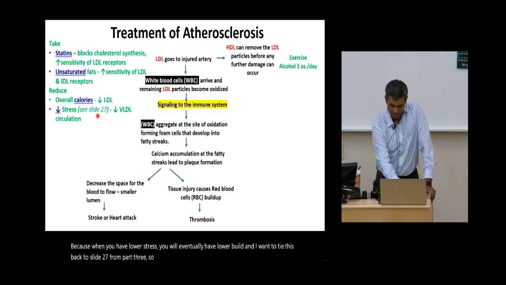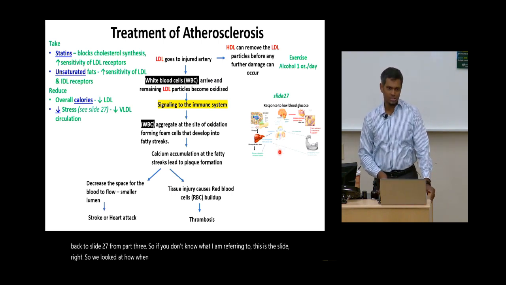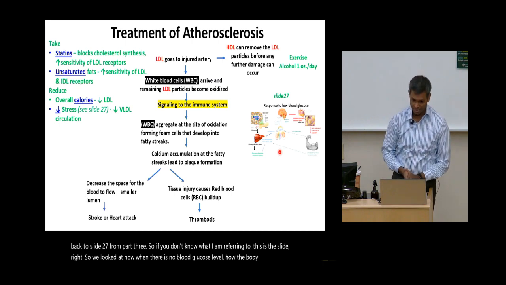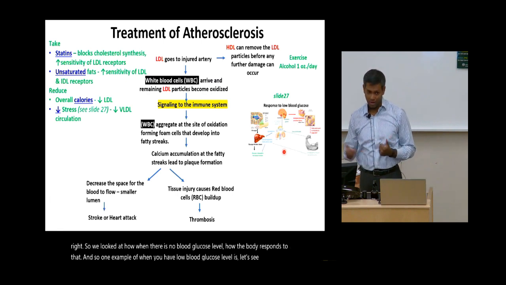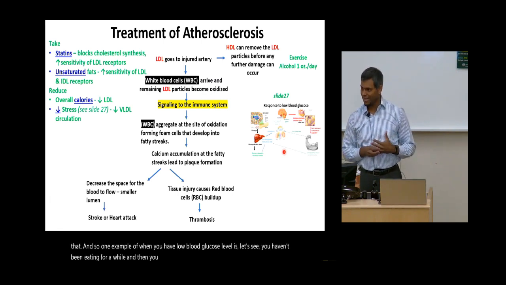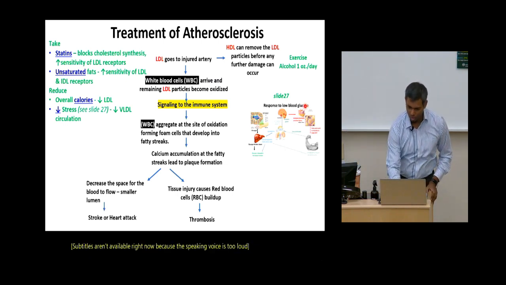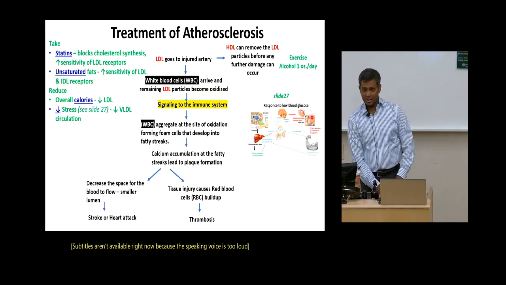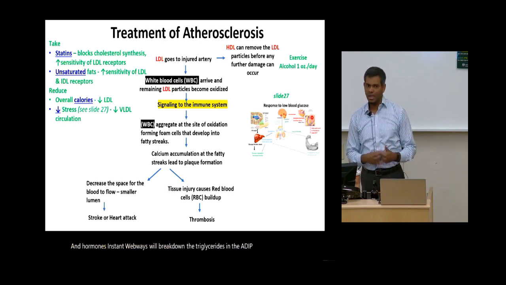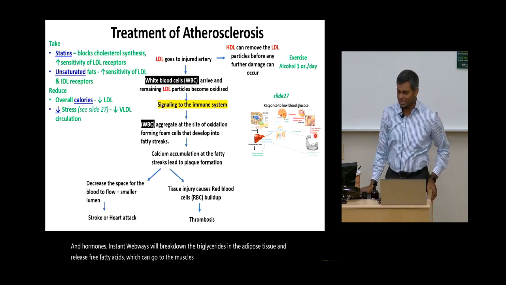If you don't know what I'm referring to, this is the slide. We looked at how the body responds when there is a low blood glucose level. One example is, let's say you haven't been eating for a while, and then the sympathetic system is activated, you're hangry, epinephrine is released, and that can activate the hormone sensitive lipase, which is found in the adipose tissue. Hormone sensitive lipase will break down the triglycerides in the adipose tissue and release free fatty acids, which can go to the muscles and be used for making ATP.